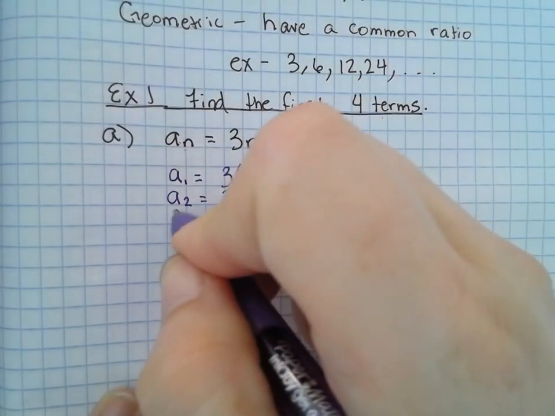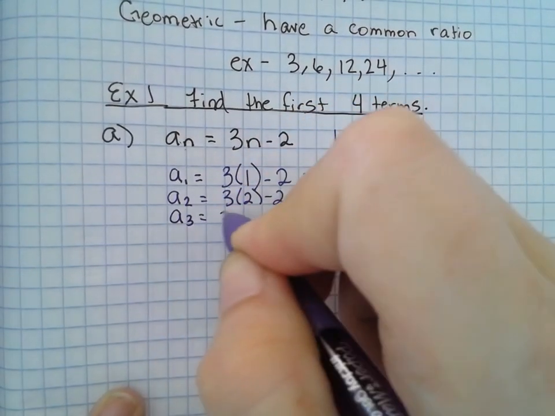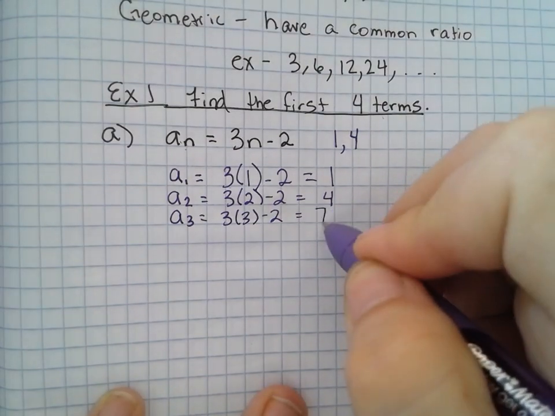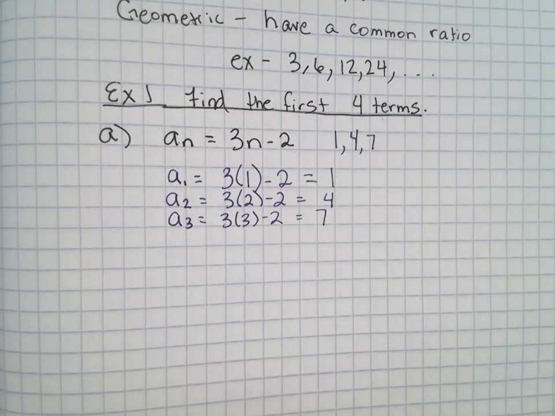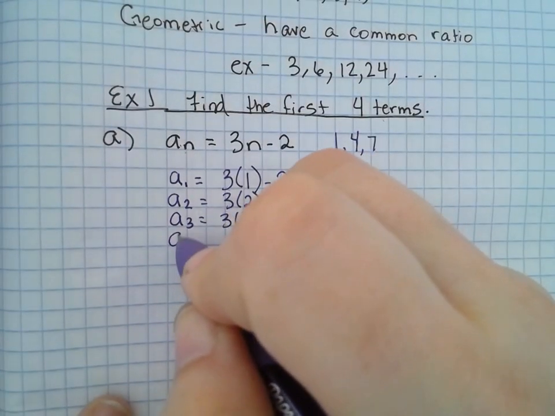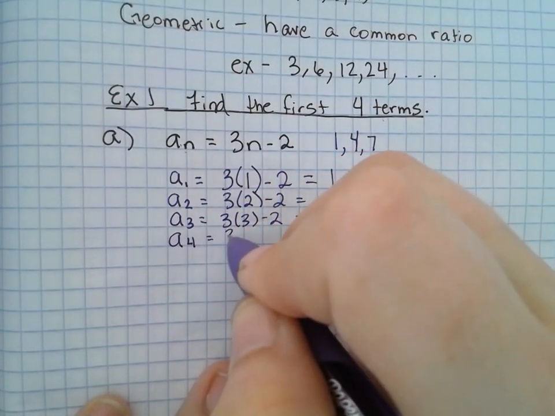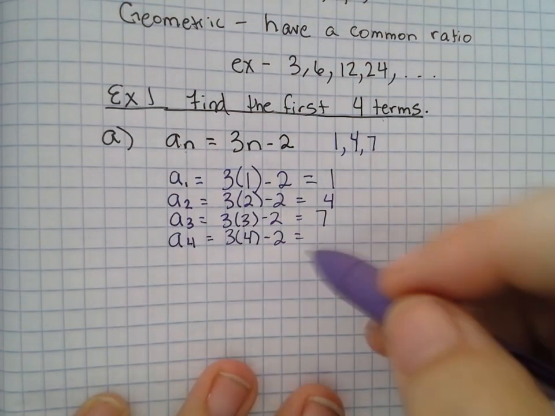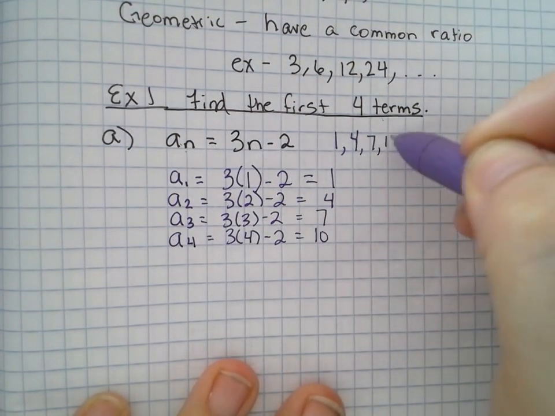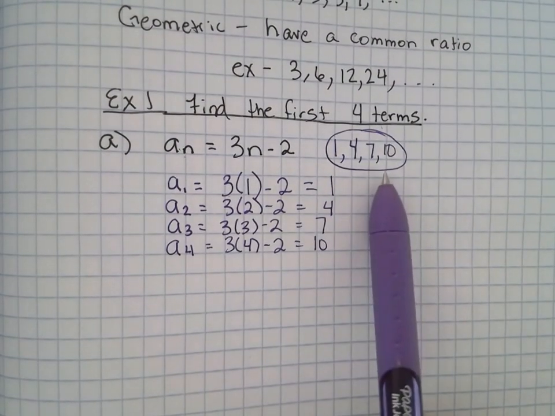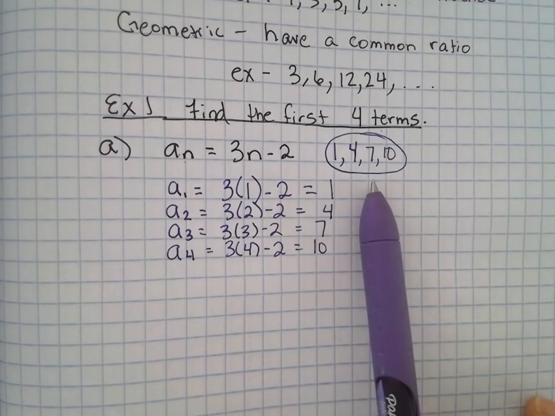A sub 3, well, that's going to be 3 times 3 minus 2, which is 7. And then finally, a sub 4 is equal to 3 times 4 minus 2 equals? Yes! Good. So this right here is what your answer would actually look like. Those are the first 4 terms.